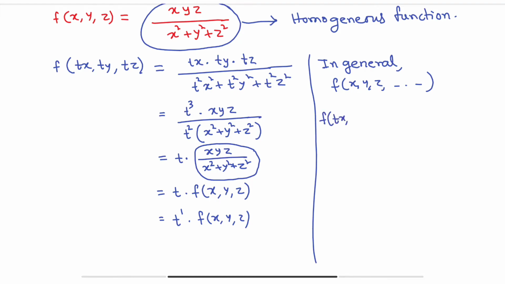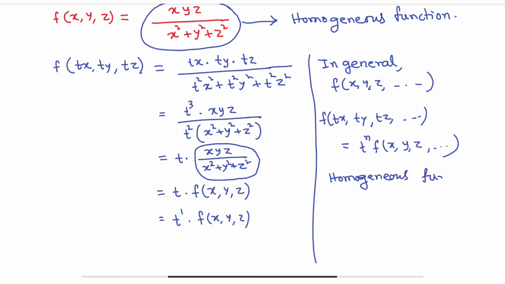Then f of tx, ty, tz dot dot dot is equal to t to the power n f of x, y, z dot dot dot. If we can write in this form, then the function will be called a homogeneous function with degree n.